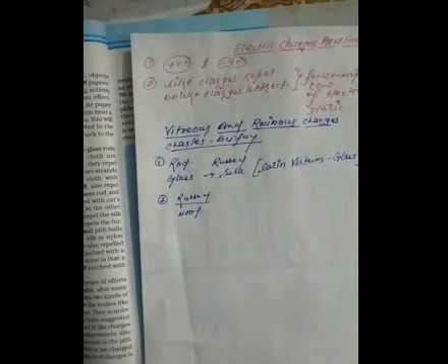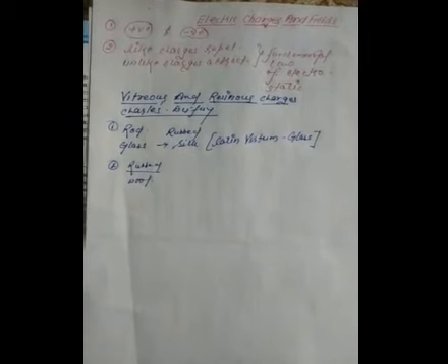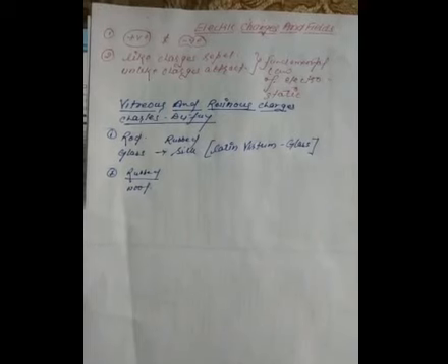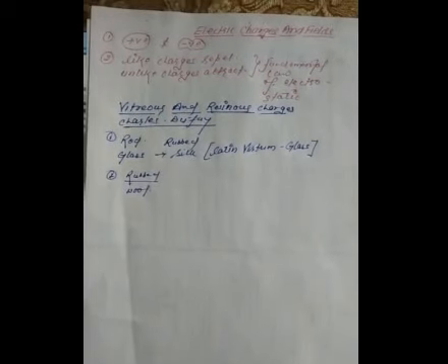Charles Du Fay was the first scientist who observed that charges are of two kinds. But later on, these terms vitreous and resinous were found to be misleading.